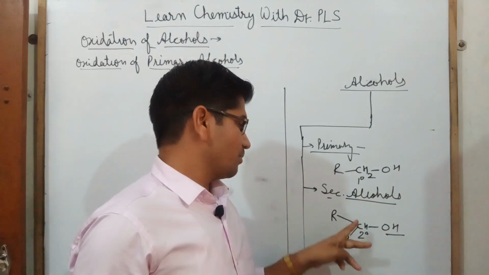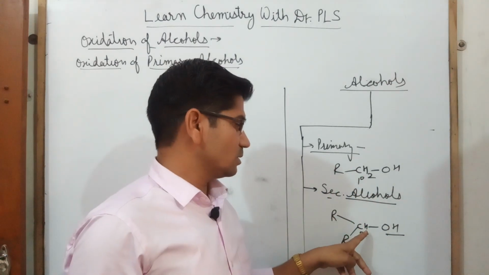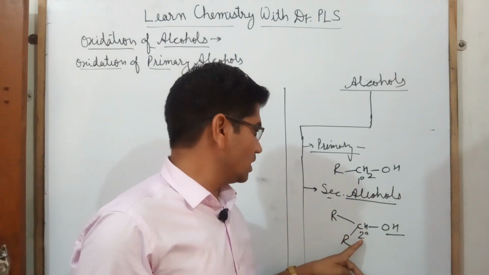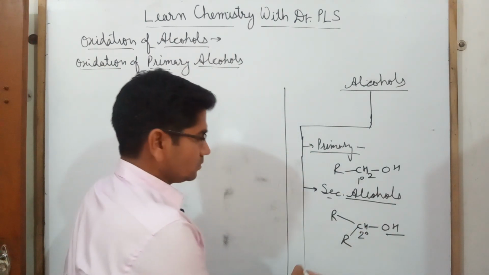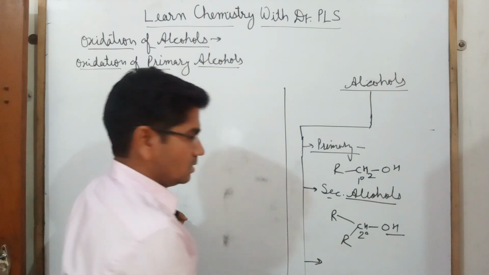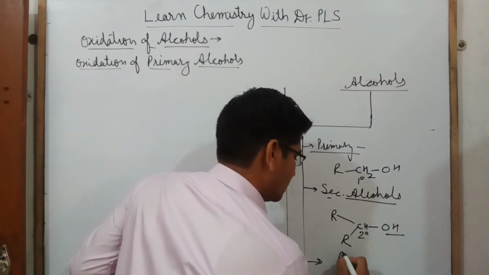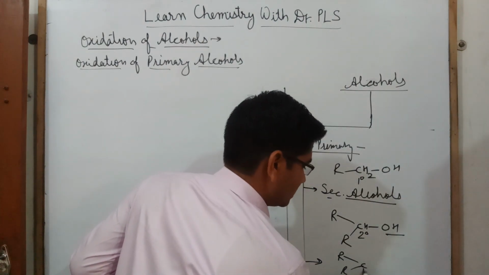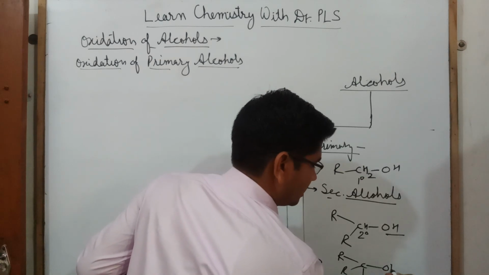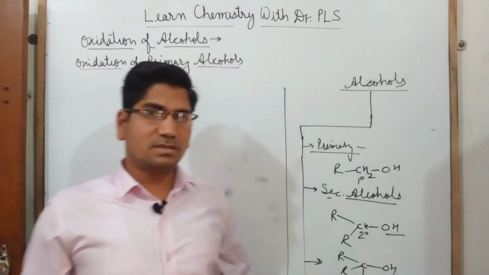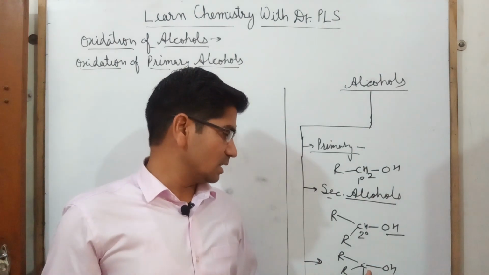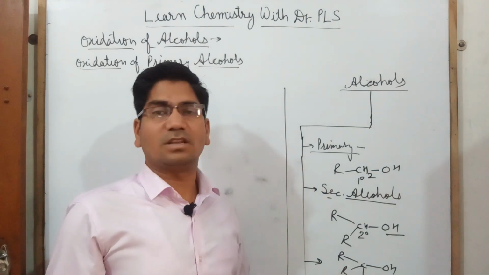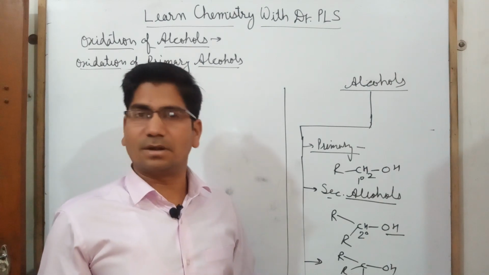That's why this is 1 degree. 2 carbons are attached to this carbon. That's why this is 2 degree or secondary alcohol. And in case of 3 degree alcohols, I can write like this. This is a 3 degree alcohol. Why? Because the OH group is attached to a carbon that is attached to 3 other carbons. That's why this is a 3 degree carbon.